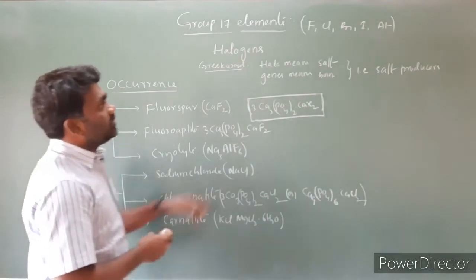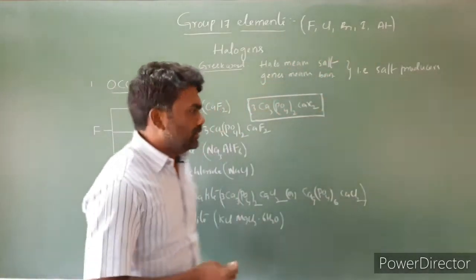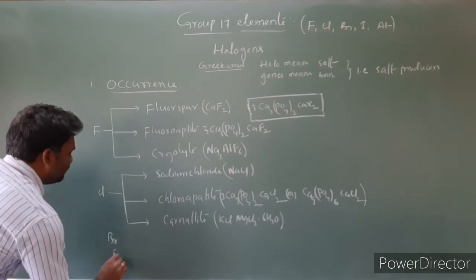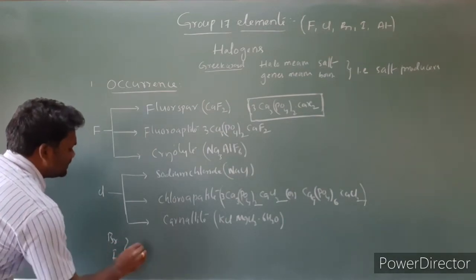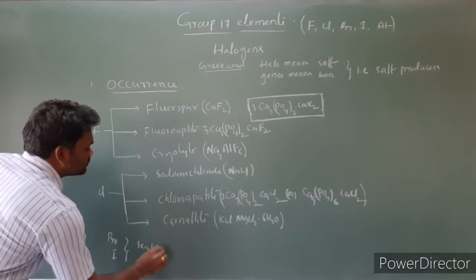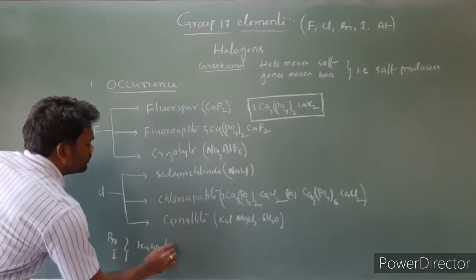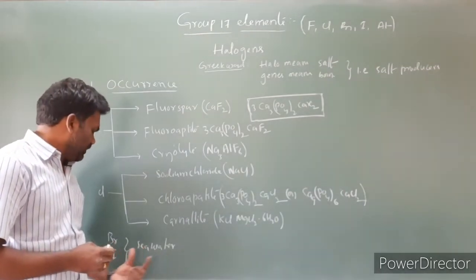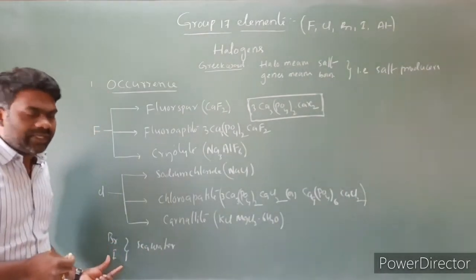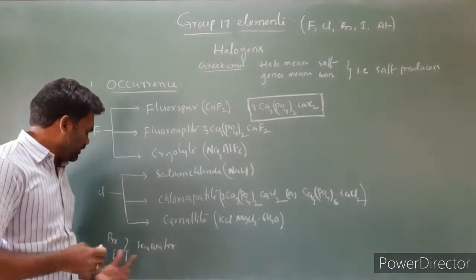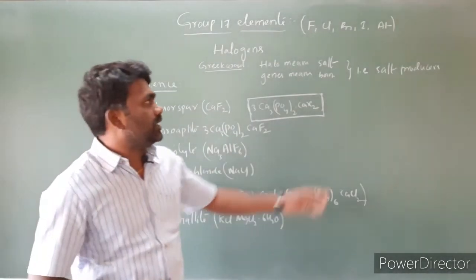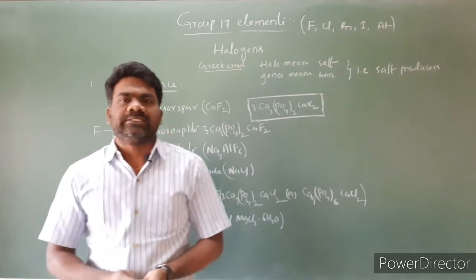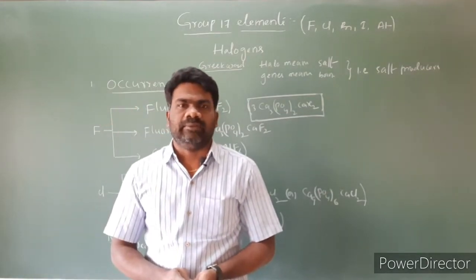Next, remaining are bromine and iodine. Bromine and iodine both are available to us in sea water, and iodine is also available in seaweeds. Astatine is a radioactive element. So this is the occurrence of group 17 elements.